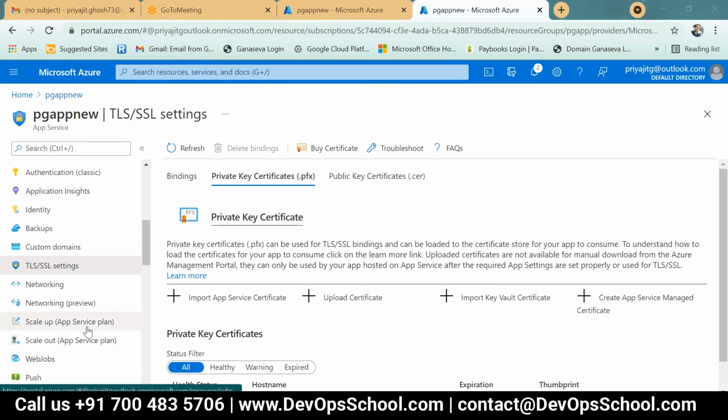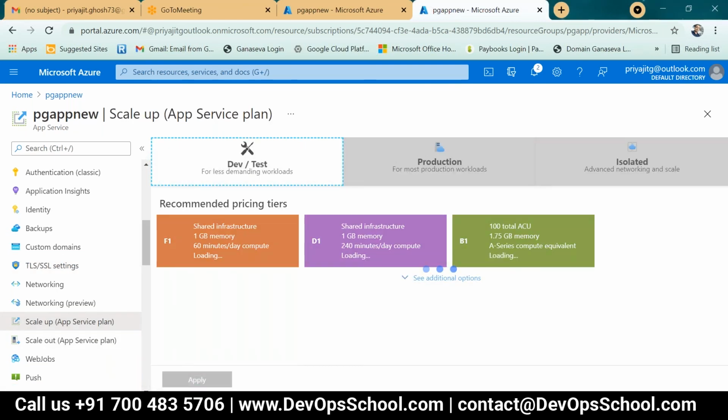Especially the scale out and scale up options, we'll see those in the next chapter. No, that is already covered in this portion, the auto scaling part, that is scale up and scale out. Right now I am using the basic plan.